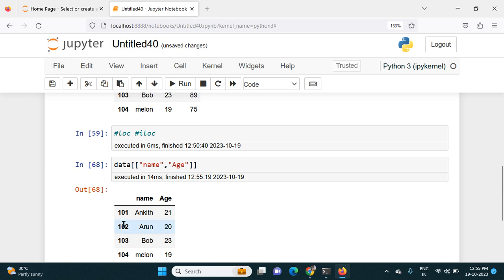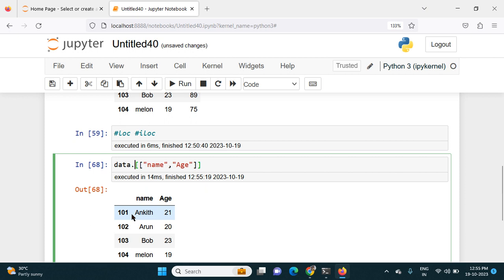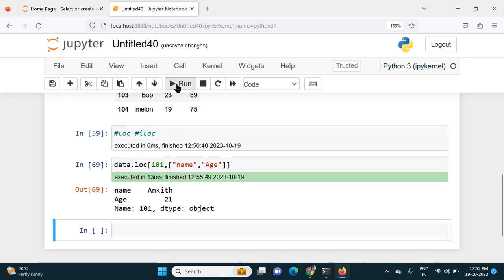If I want to slice row-wise, I have to use .iloc or .loc. If I want to use loc, I have to give .loc. In this, I have to mention 101, that is first, and I put one comma. When I run this, I will get this answer.